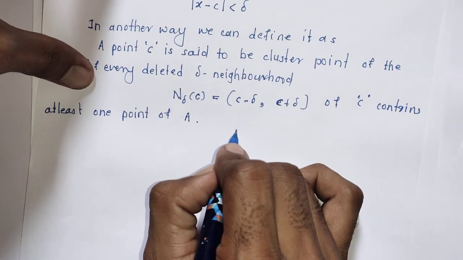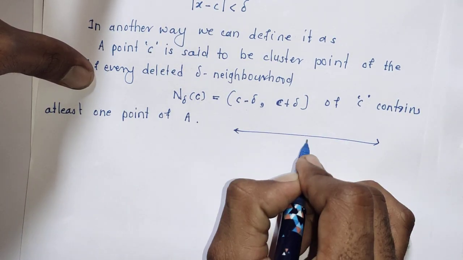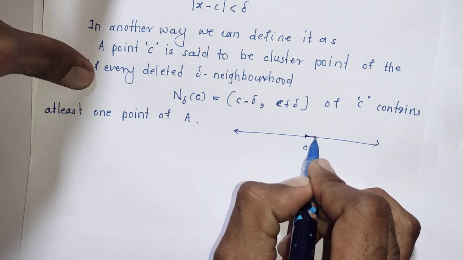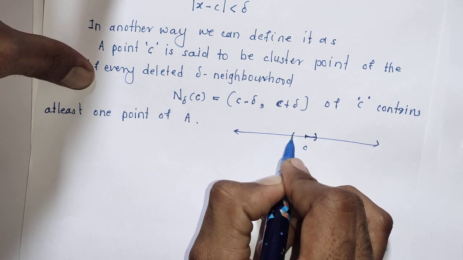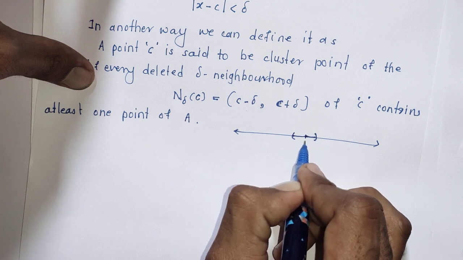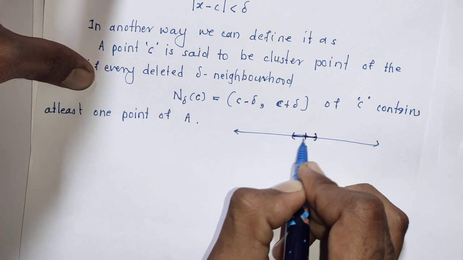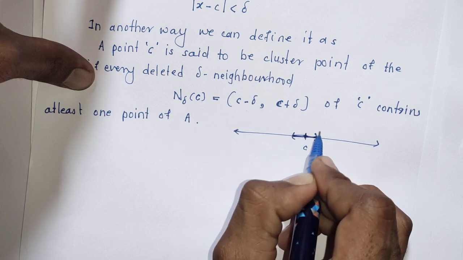Deleted delta neighborhood means, suppose this is a real line and this is point c, and this distance is delta, and this is again delta. So this is the delta neighborhood of c.